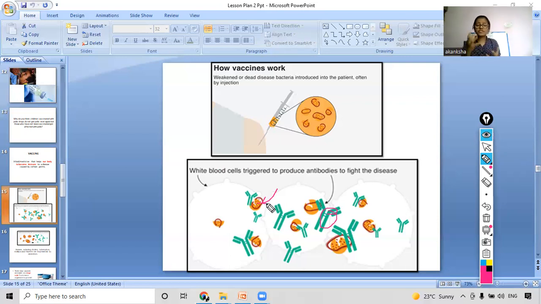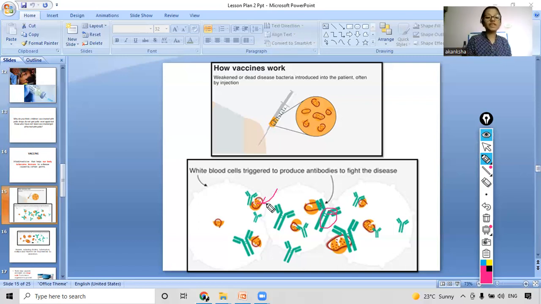Several diseases, including cholera, and what else? Tuberculosis, and then smallpox, hepatitis. All these diseases can be prevented with a simple measure, that is by taking a vaccine. And these days vaccines are made on a large scale, not only one or two vaccines are available, so they are also very easily available, right? Made on large scales from microorganisms, it protects humans and animals from such deadly diseases.